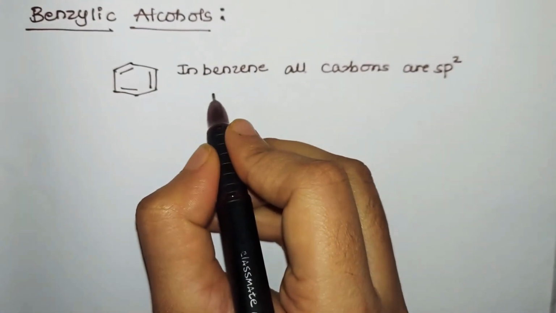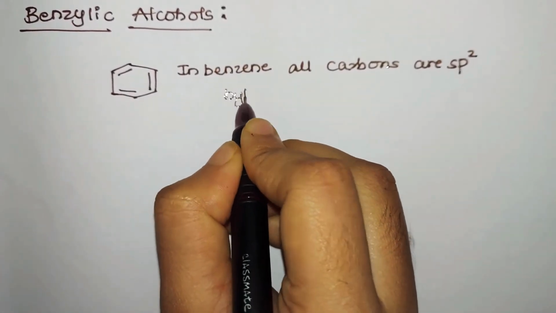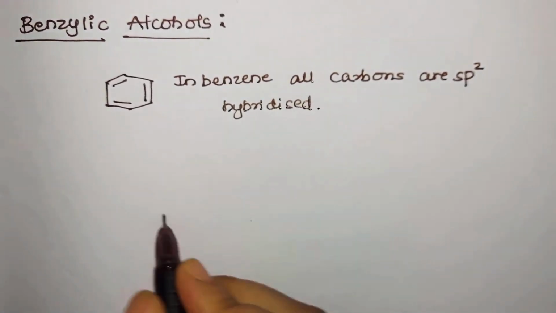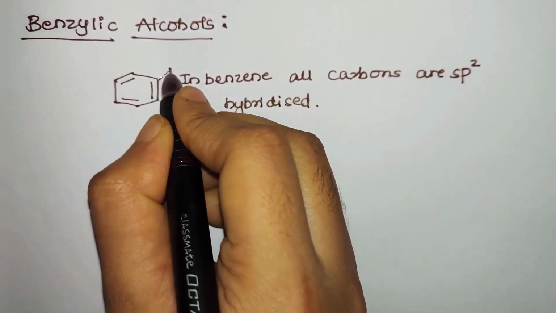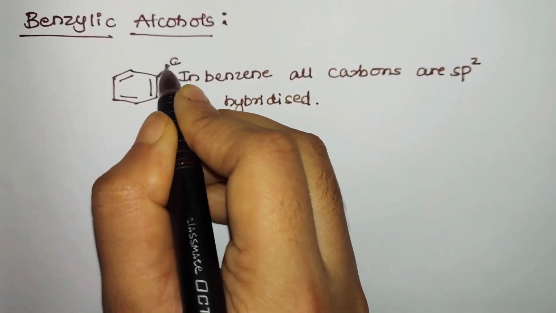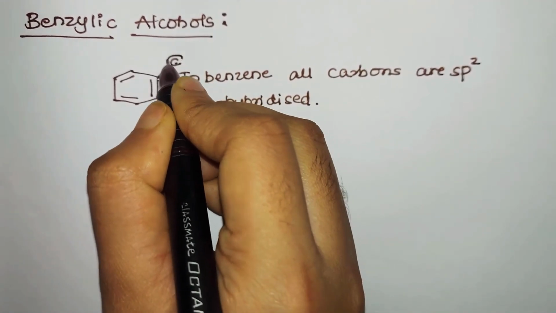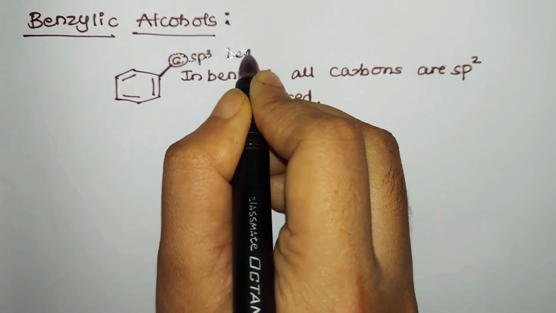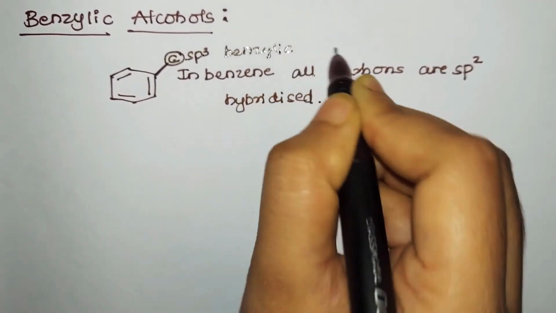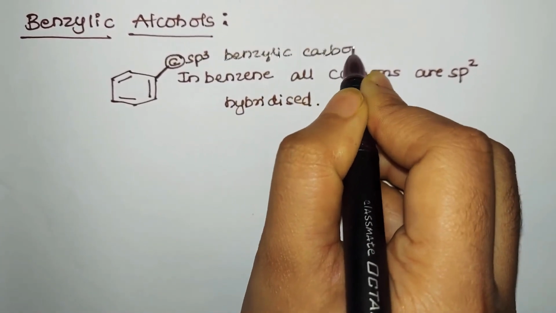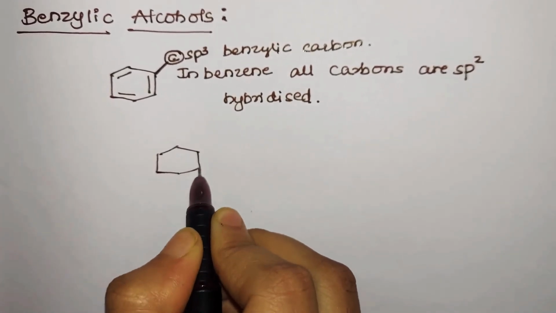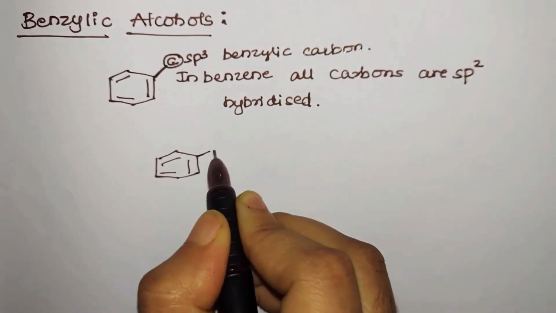So remember that in benzene ring, all the carbon atoms are undergoing which hybridization? sp2 hybridization. And if a carbon which is sp3 hybridized is attached directly to the sp2 hybridized carbon atom of benzene ring, we call such carbon as benzylic carbon, and if OH group is attached to benzylic carbon, we call it as benzylic alcohol.